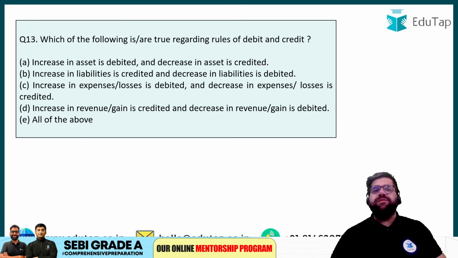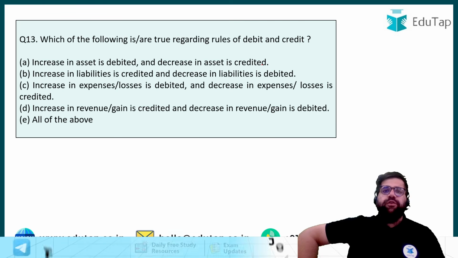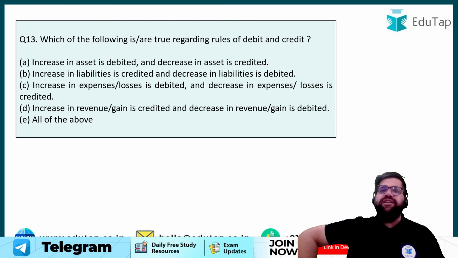Now, let's move to question number 13. Which of the following is true regarding rules of debit and credit? Now, if you know this answer, then it's good. Otherwise, your journal entries are not good.